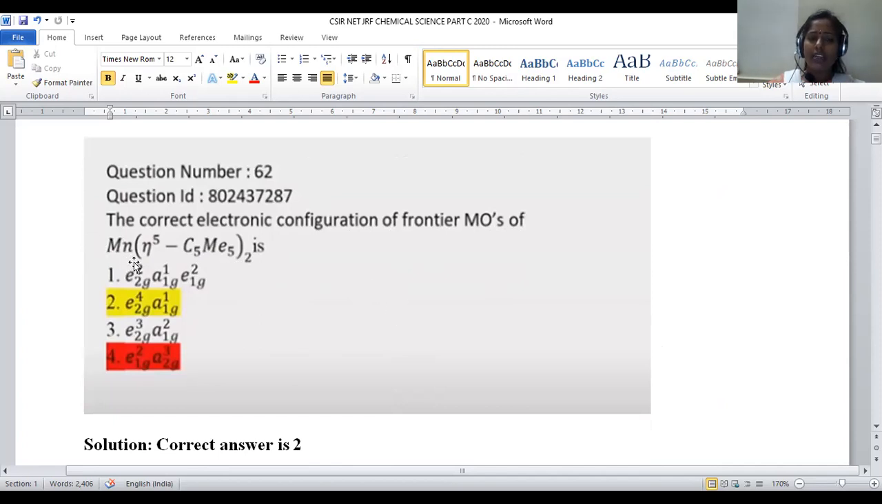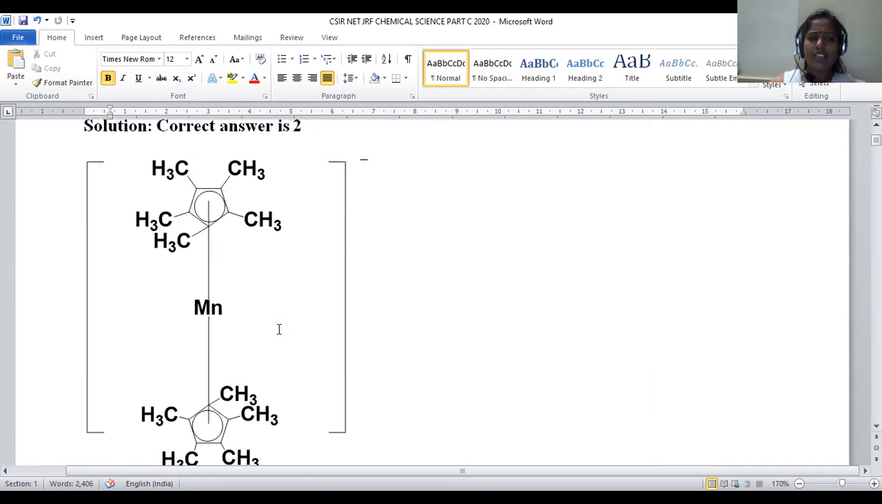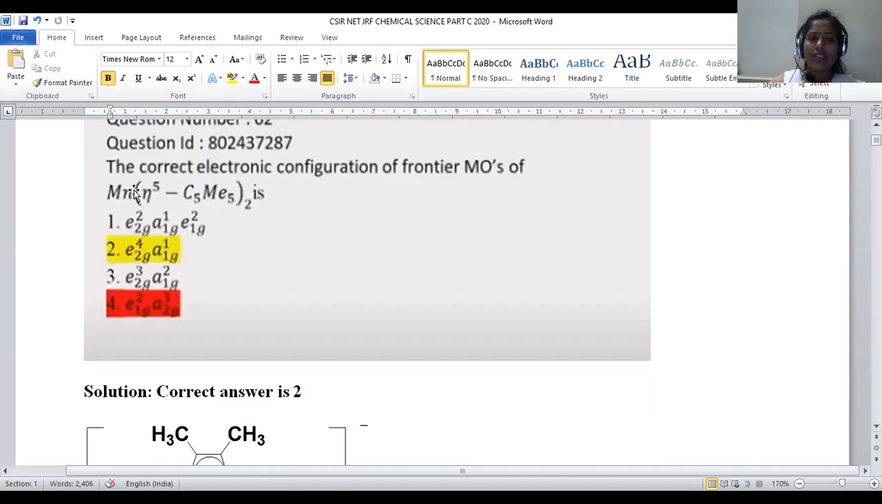Here also we have manganese in between, and above and below the plane we have two different cyclic ligand systems. Here it is represented in this manner. So around the manganese, we have cyclopentadienyl anions, which are surrounded by 5 methyl groups each. Then what are they asking for? The correct electronic configuration of frontier molecular orbitals.